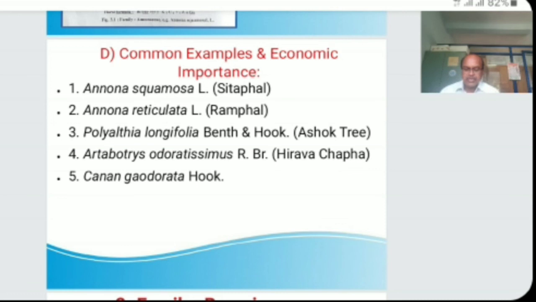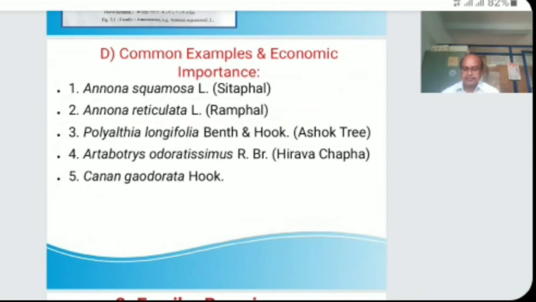The fruits are fleshy, sweet, and edible. The roots are purgative. It is used in mental depression and spinal disorders. Unripe fruit is given in diarrhea and dysentery. The leaves are stimulant and insecticidal. These are some economic importance of Annona reticulata.